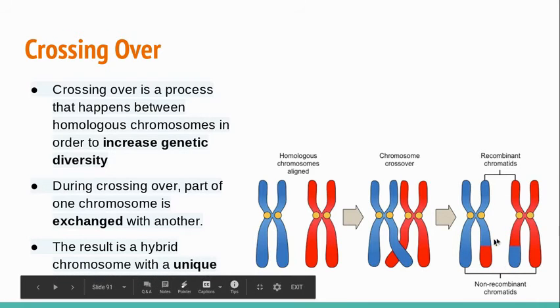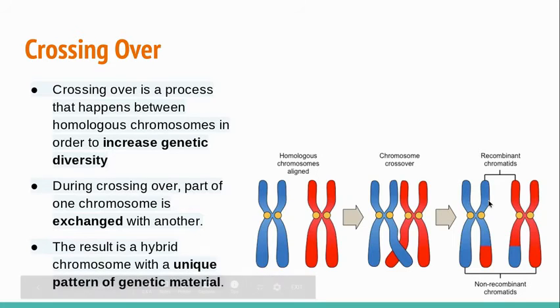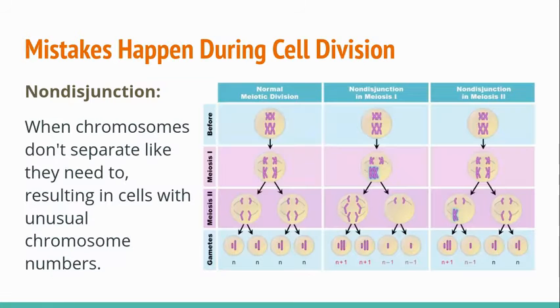And then these chromosomes tend to be very unique and have unique sets of genetic material. That's why we can be very similar to our parents and siblings, but we're still very different, because of this crossing over process.